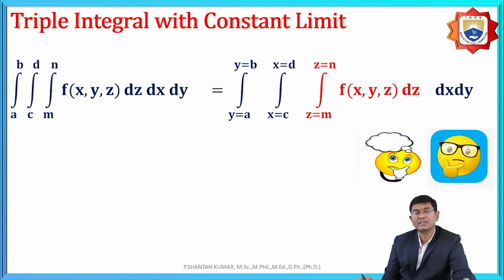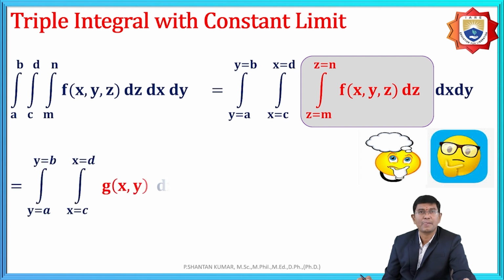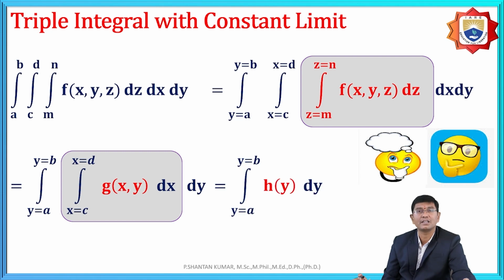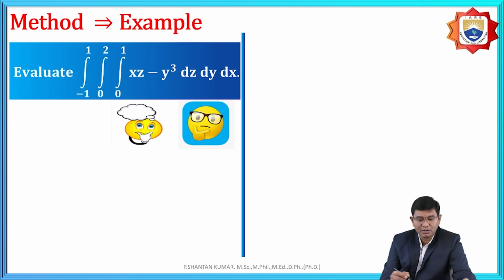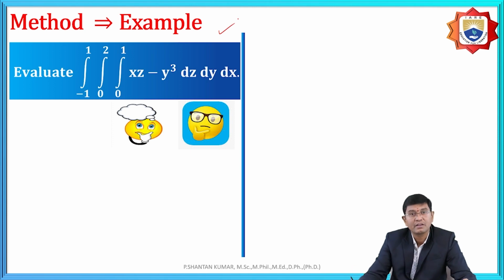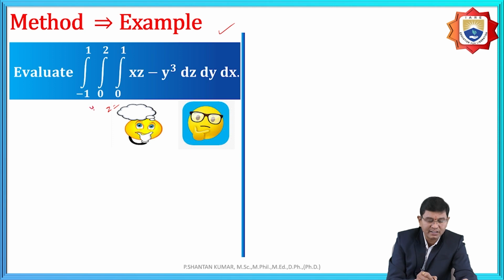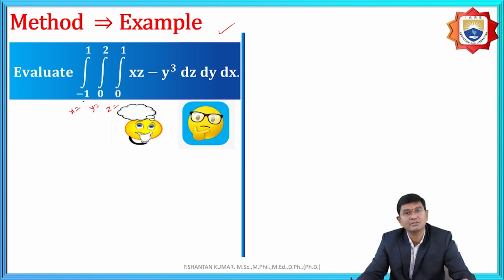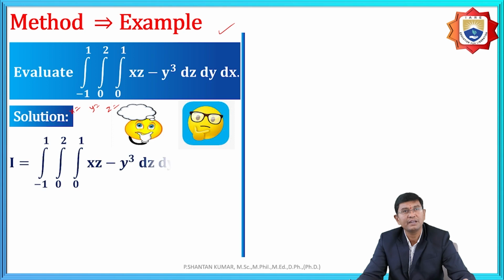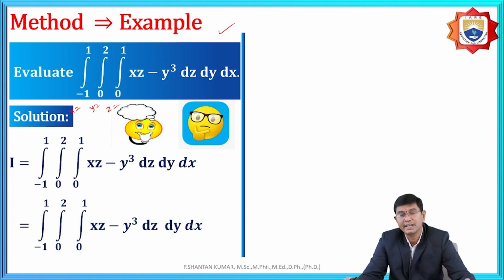And sometimes first is z, and after that simplification with respect to x and with respect to y. Then we get the final solutions. For example, the problem is based upon the double integration here also. That is, the first is z, the second one is y, and again x is equal to minus 1 to 1. The solution will be clear if you understand the double integration constants; the way under the triple integration also, we are not facing any problem, and then it is easy to get the solutions.